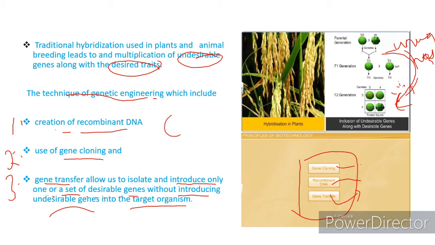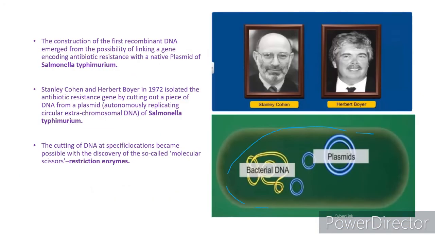Recombinant DNA means a combination of DNAs of 2 different organisms. Inside the bacterial cell, along with the bacterial DNA, there are double-stranded, freely rotating DNA fragments. It is called a plasmid.